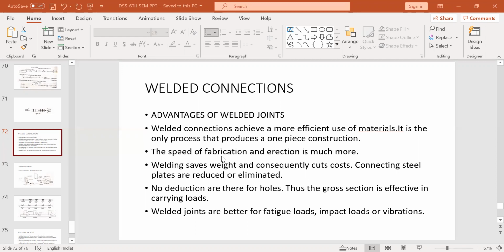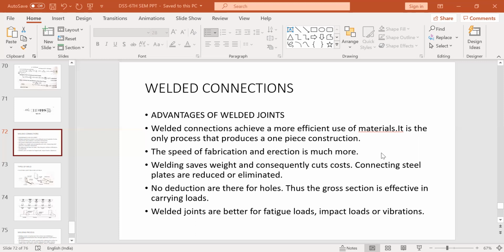Second, the speed of fabrication and erection is much more. While erecting any structure, you need connections. We have discussed the necessity of connection, why we use connection, in the previous bolting session.